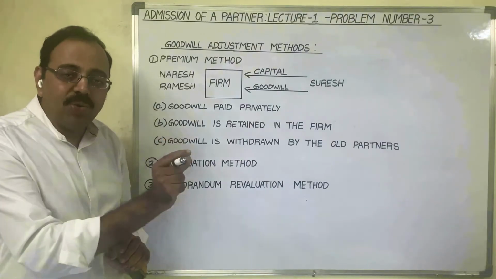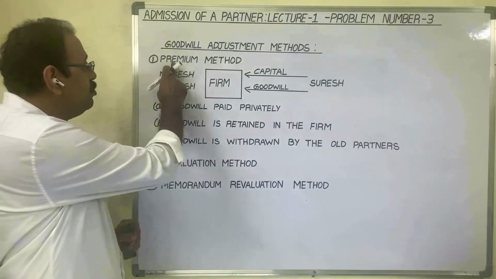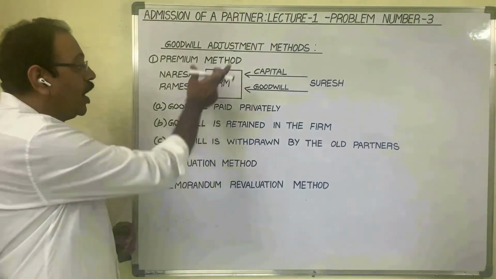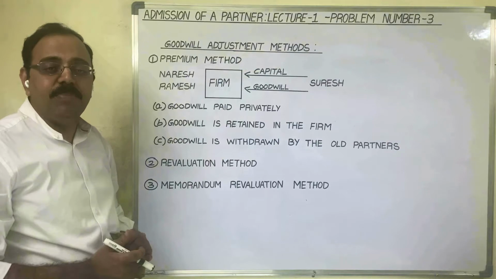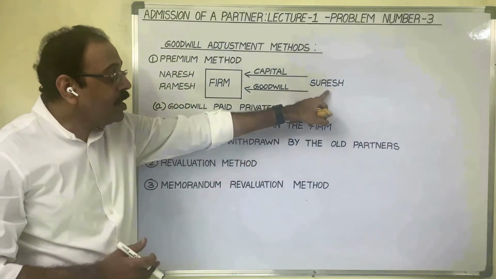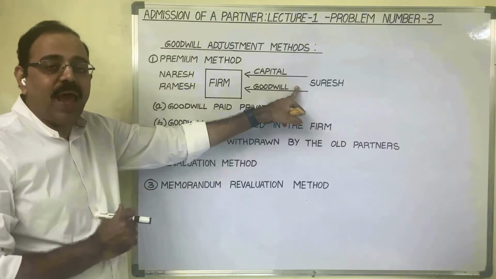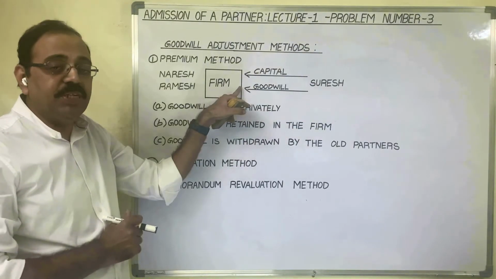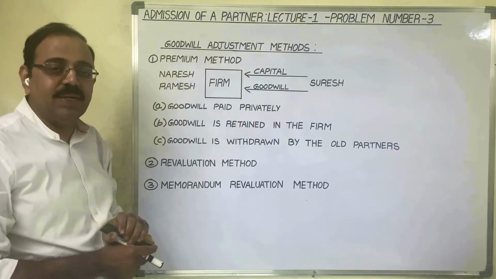So based on the goodwill related sentence, we should only identify which method is to be used to adjust the goodwill. When a new partner is bringing capital and goodwill both in cash at the time of admission, then we should adjust this goodwill under premium method.